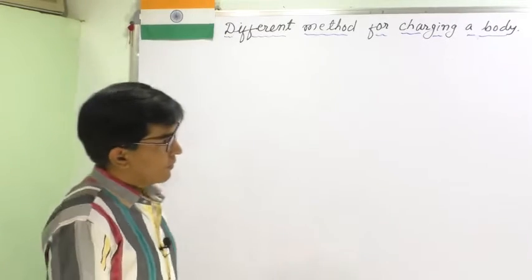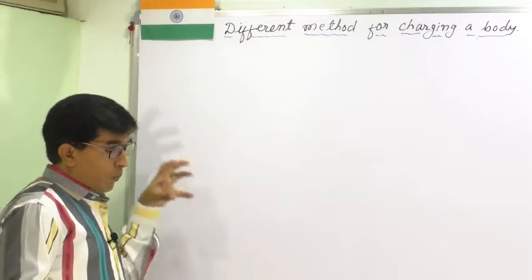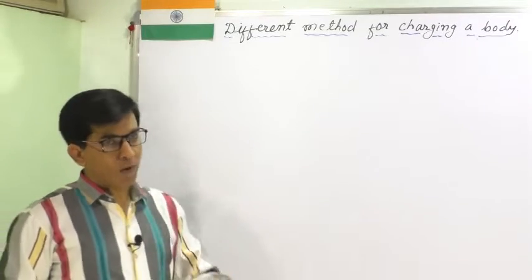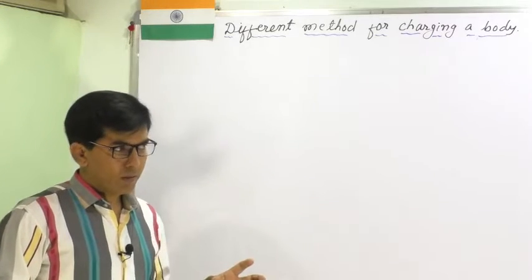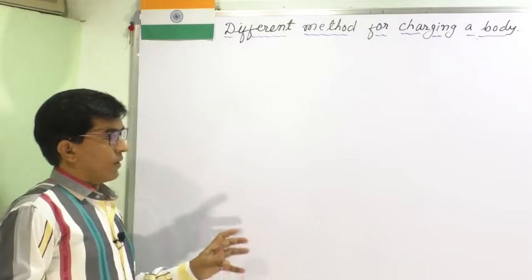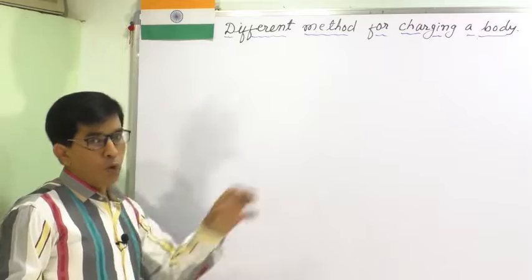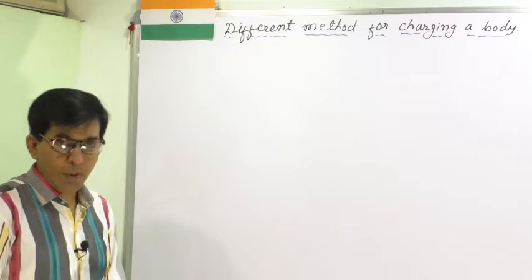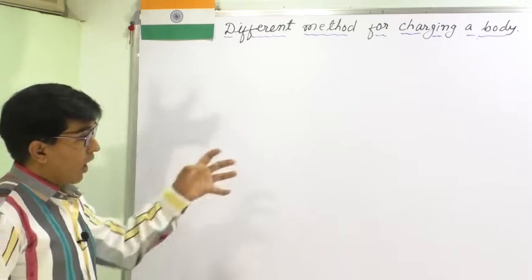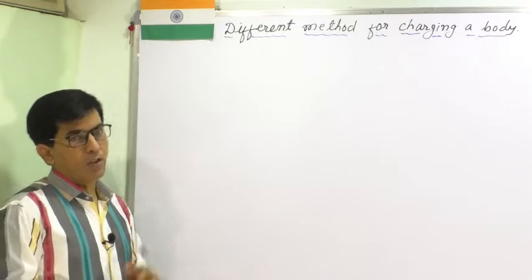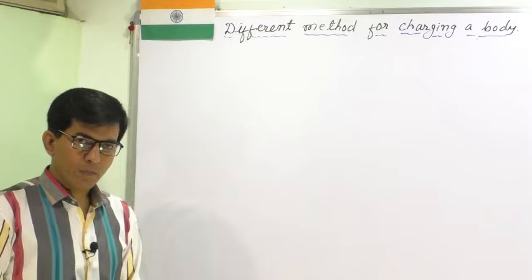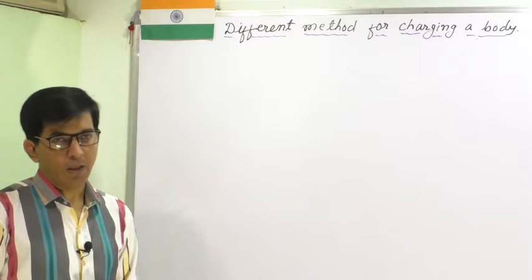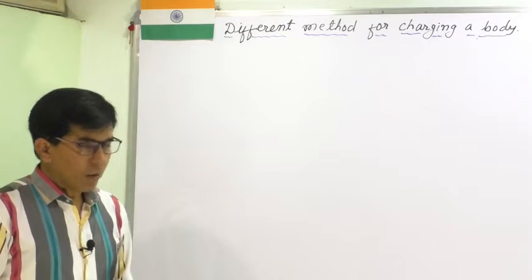When a charged body is brought near a neutral body, it causes polarization in the neutral body, and due to this the neutral body is attracted toward the charged body. This phenomenon is known as electrostatic induction.